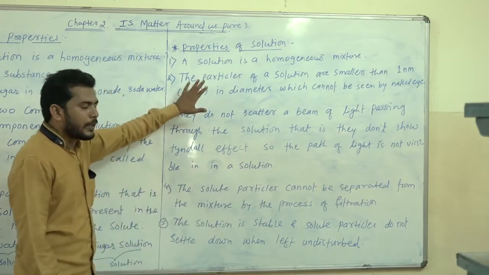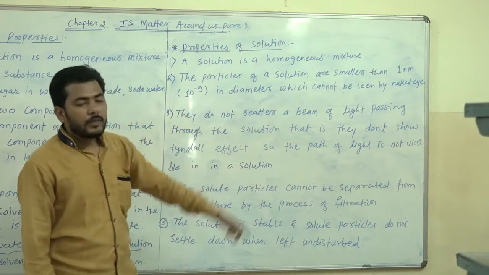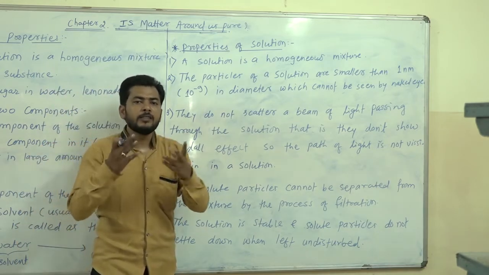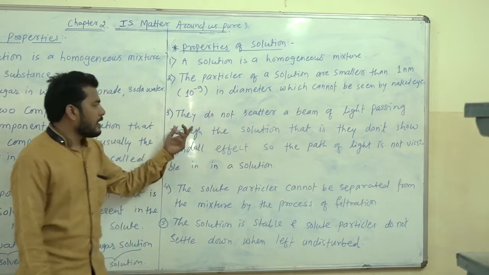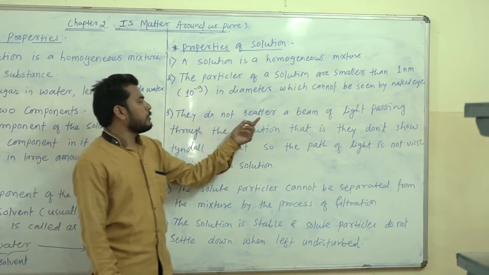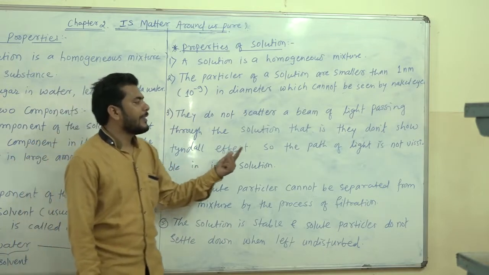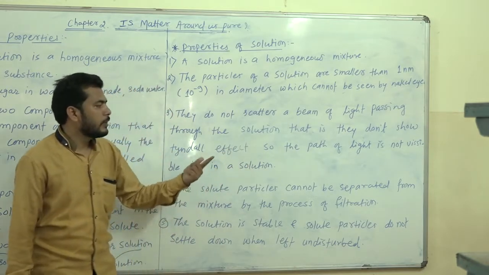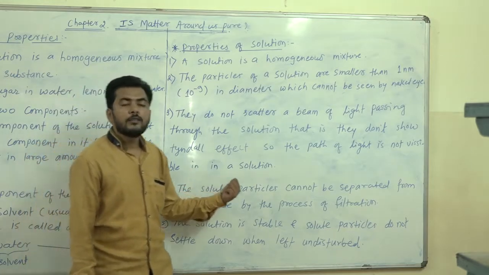Okay. The second property we see is that these particles are smaller than 1 nanometer. Therefore, we can't see them with the naked eye also. Okay. Next one is they do not scatter a beam of light passing through the solution. That is, they don't show the Tyndall effect. So the path of light is not visible in the solution.